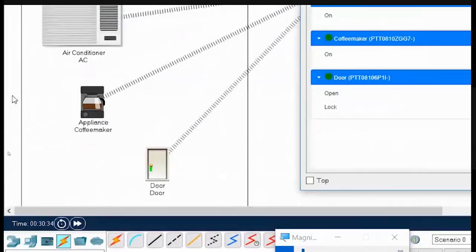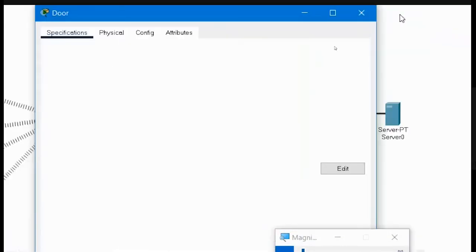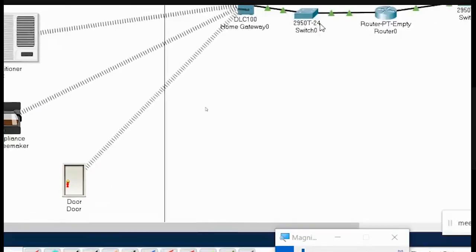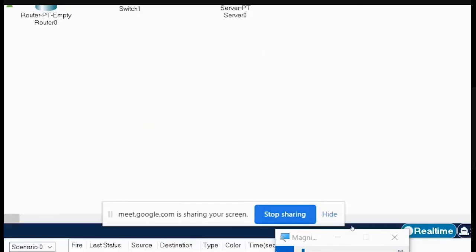So when a person is there in this room, obviously when this door is unlocked, at that time a person is present. So let me just close this door now. For the time being, let me lock this door. When the lock is open, we can understand that some person is coming into the room. So let us take that as a condition and let us try to put that condition in this server.